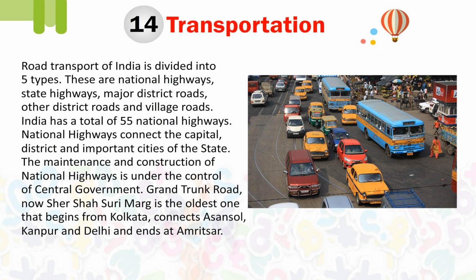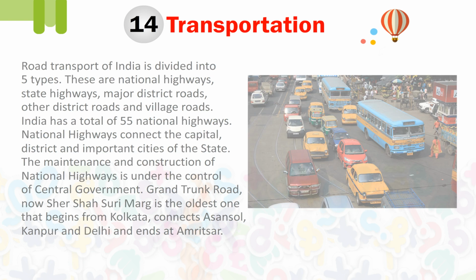India has a total of 55 national highways. National highways connect the capital, districts and important cities of the state. The maintenance and construction of national highways is under the control of the central government. Grand Trunk Road, now Sher Shah Suri Marg, is the oldest one that begins from Kolkata, connects Asansol, Kanpur and Delhi and